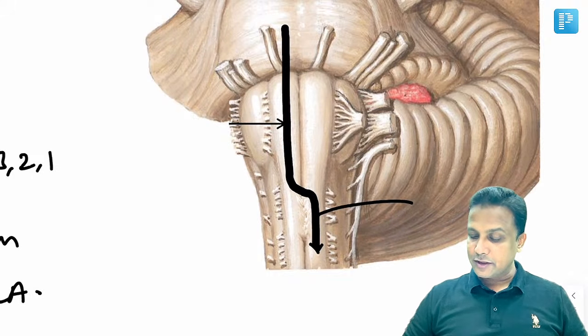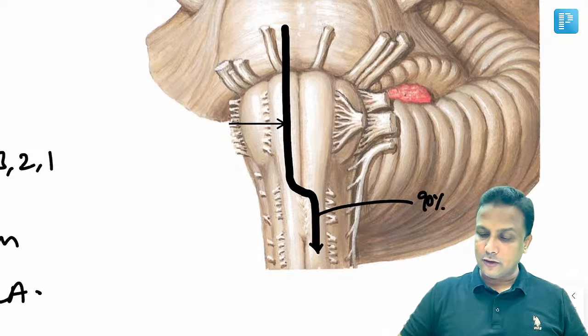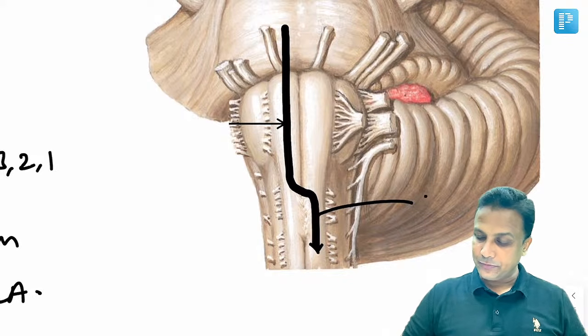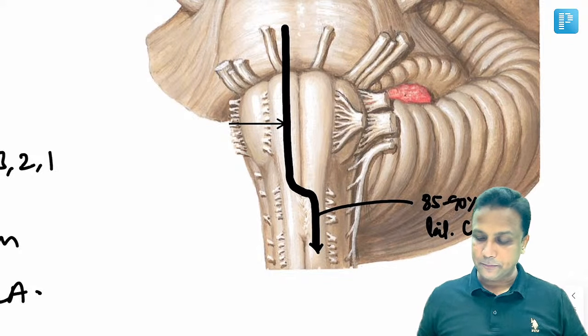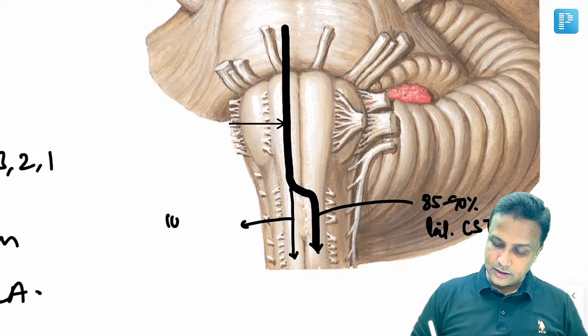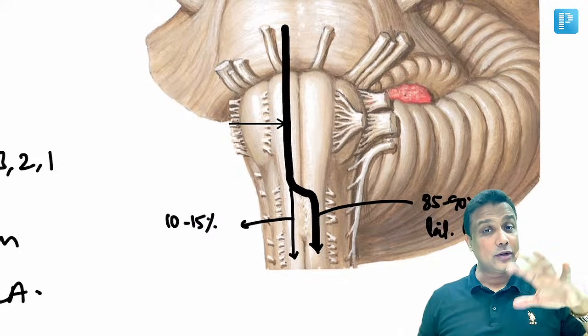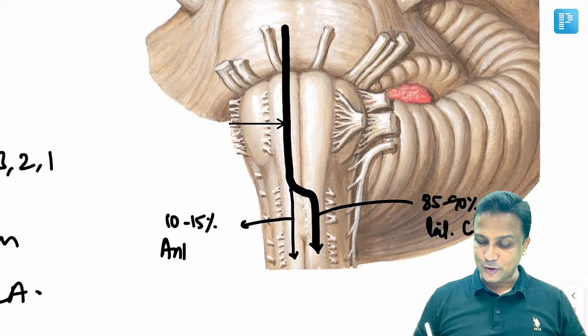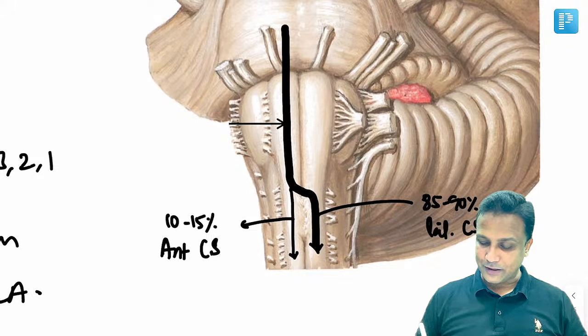These 85 to 90% of the fibers which are going to cross, they are going to form the lateral corticospinal tract. And the remaining 10 to 15% of fibers will remain on the same side, and they are the ones which are going to form the anterior corticospinal tract.